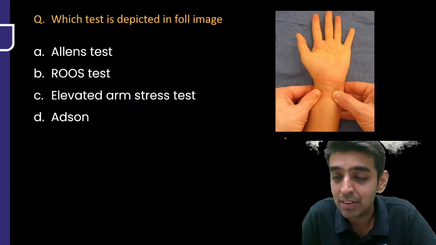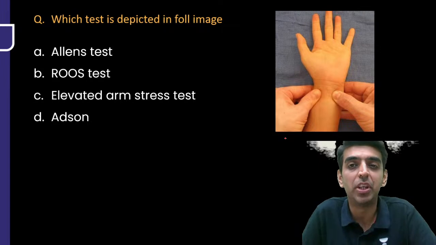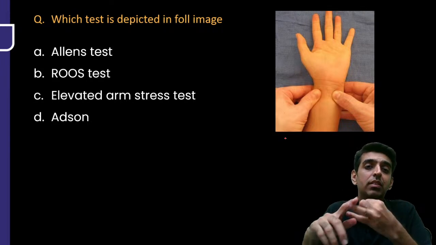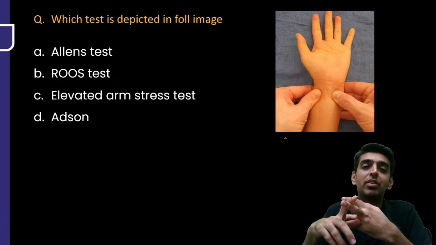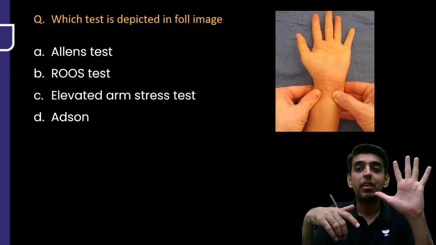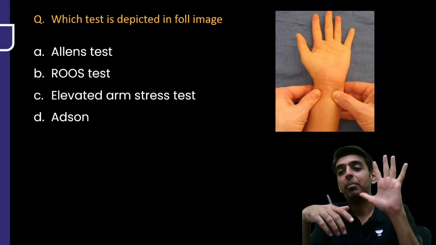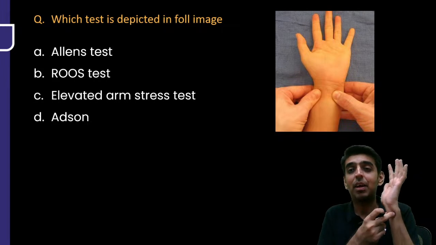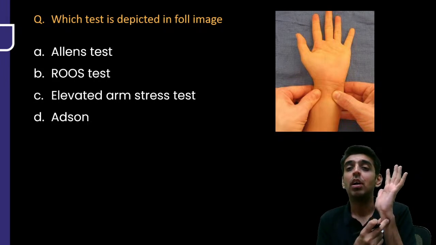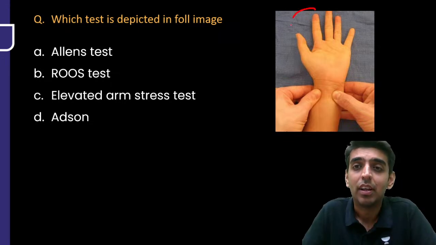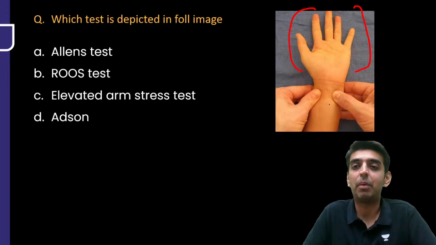Which test is depicted in the following image? Options are Allen's test, Roos test, elevated arm stress test, or Adson test, right? What is being done here? The patient's arm and hand are stretched out, and the examiner is pressing on the two aspects, that is the radial and the ulnar aspect, right? So what is being done here? You can see that there is a blanching of the hand which has happened, right?